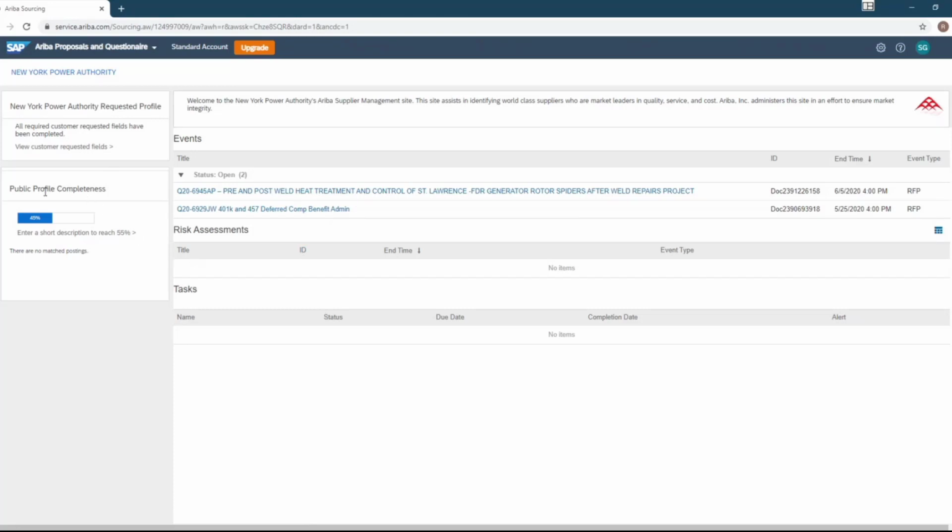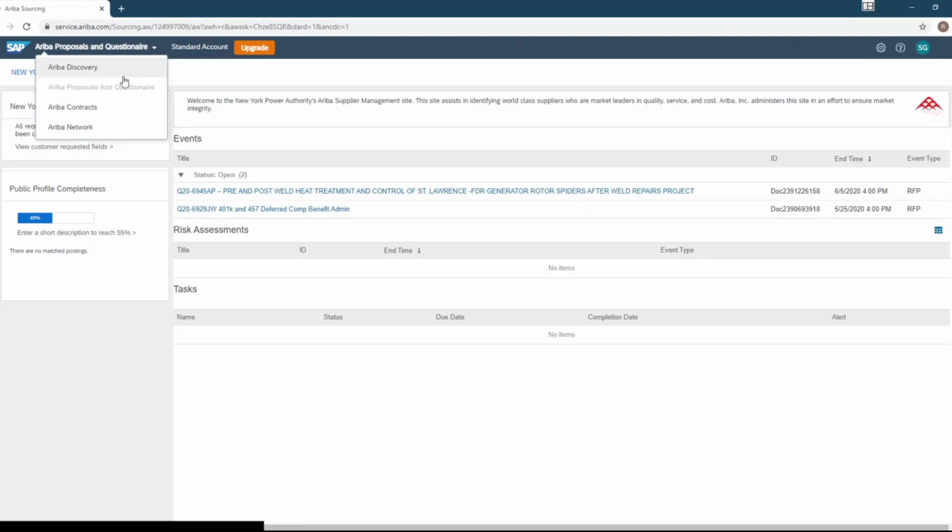If you see on the left-hand side here, it says public profile completeness. It's only at 45%. That is because upon registration, you only must fill out fields that are marked with an asterisk in order to be approved. Now, you can go on and fill out these other fields, and that would just make your business more attractive, but this is why it says 45% here.